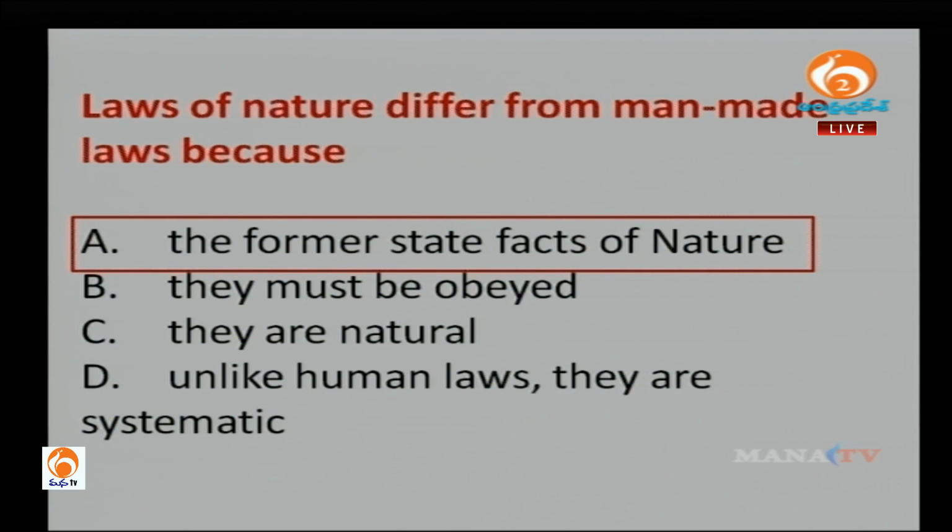So laws of nature state the facts of nature, but man-made laws are different. Man-made laws are the laws that the court lays down, those are man-made laws. The laws which are seen in nature, that is laws of nature. Like if you do not do water harvesting, you won't have water in the ground, that is like laws of nature.